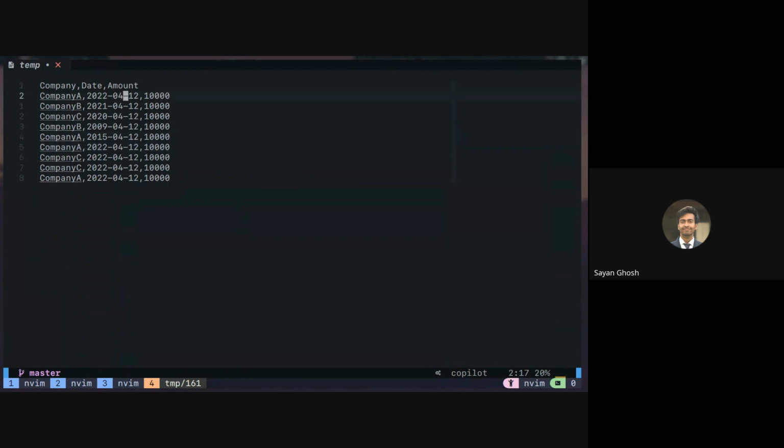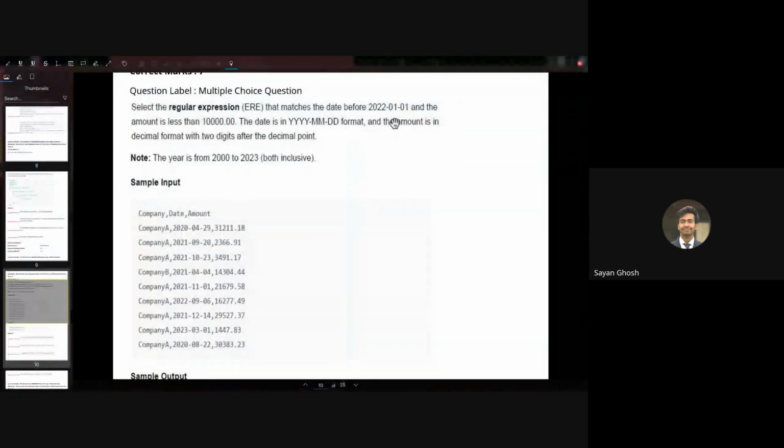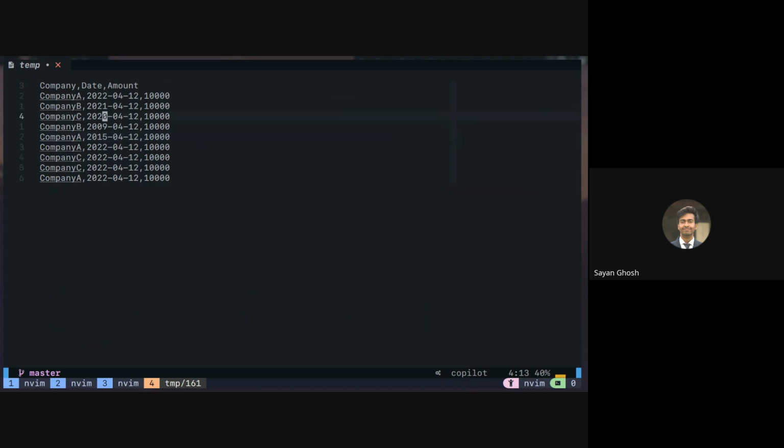So the month and date actually do not matter. Only the year matters, because we're told it has to be before 1st Jan of 2022. So any date that is in the year 2021 or less and more than 2000 will be in that range. And the amount also has to be less than 10,000. So if here we have 10,000, let me change it and let's have some amounts less and some amounts more.